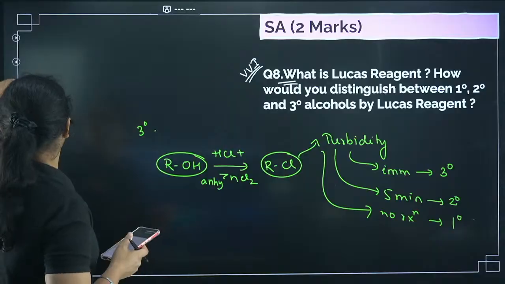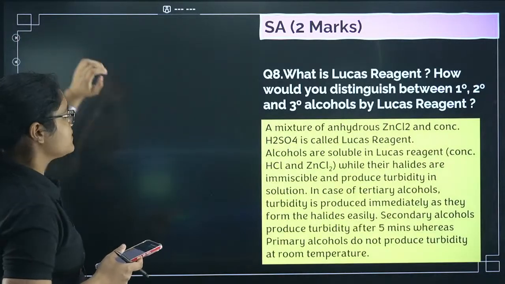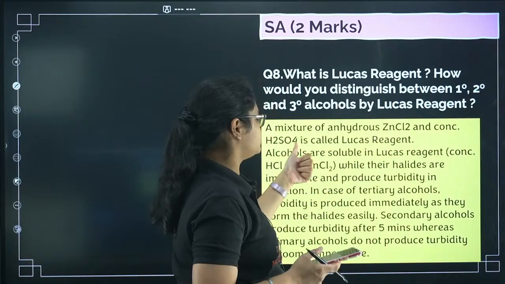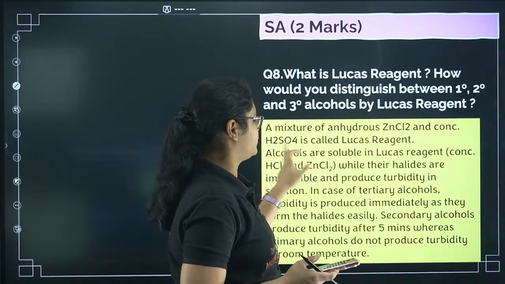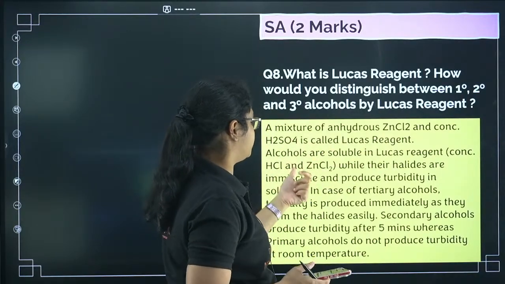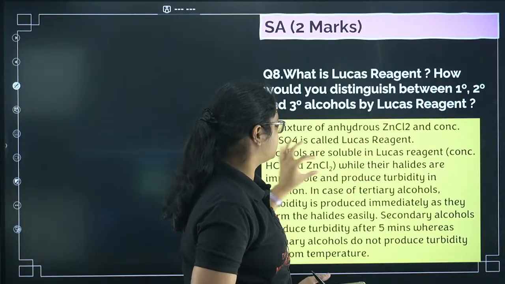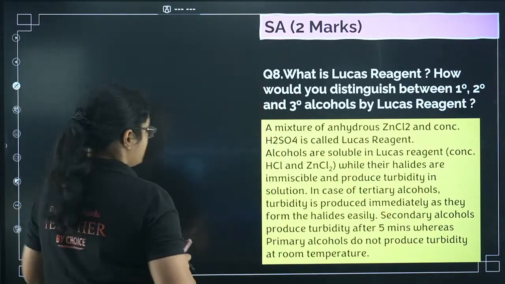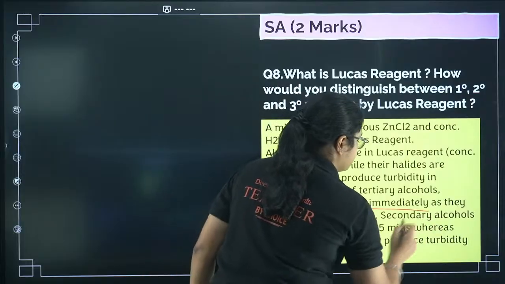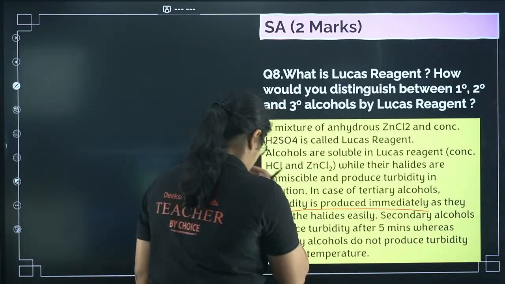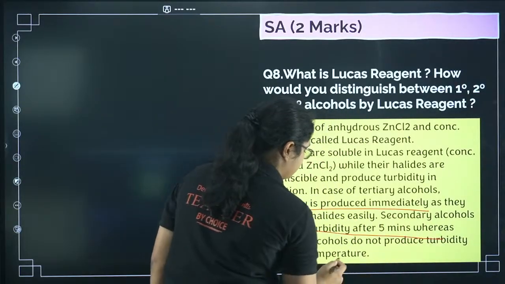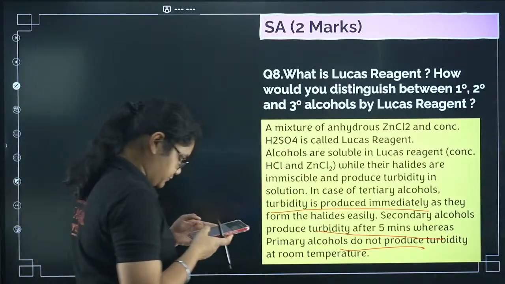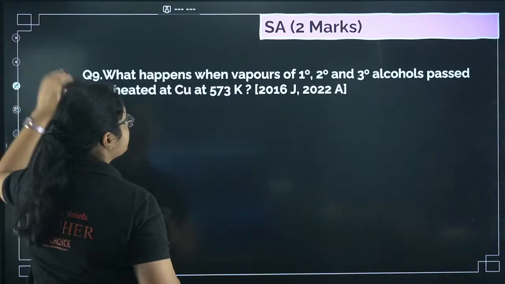Okay, so now let's see here. I have given a bigger answer. A mixture of anhydrous ZnCl2 and concentrated HCl is called Lucas reagent. Alcohols are soluble, so this one is not required. In case of tertiary alcohol, this is important. Turbidity is produced immediately. Secondary alcohols after 5 minutes, and primary do not produce. Okay, these three are important to distinguish. Now let's move forward to the next question.